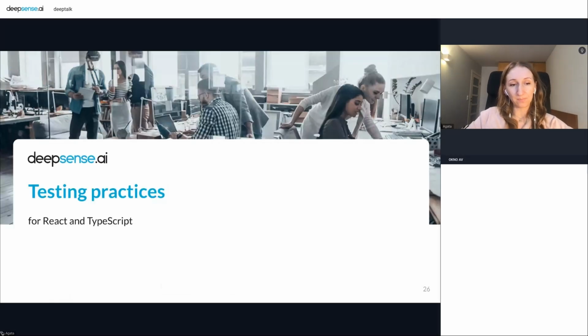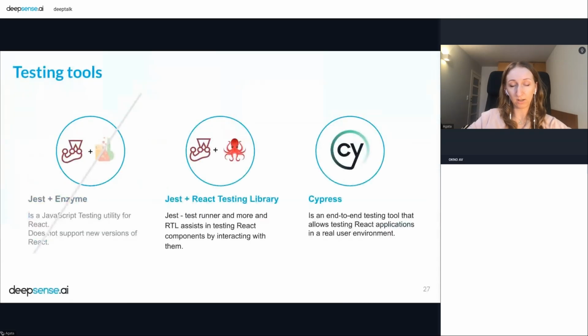Okay, so a few words about testing practices for React and TypeScript. We have three circles here, as before. And I put Enzyme here because sometimes you can find information in blogs and on some websites that Enzyme is a very popular testing tool for React, but right now it's not.